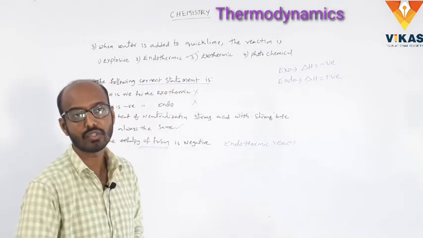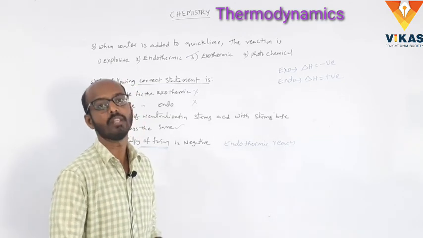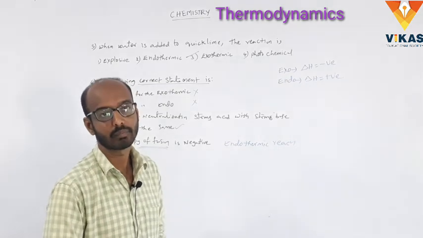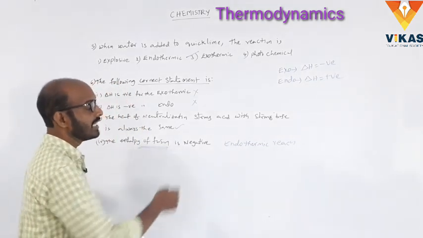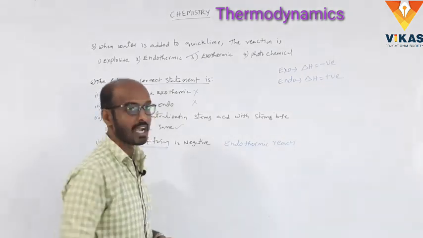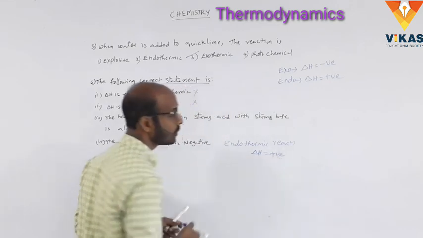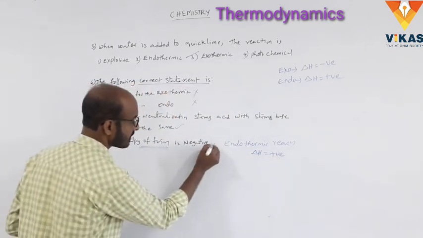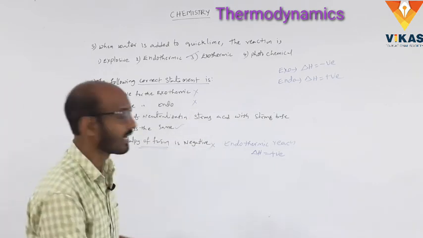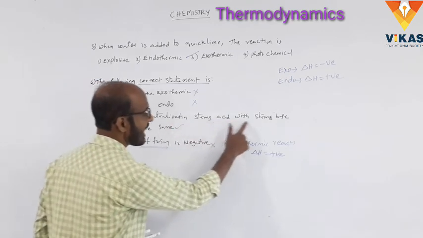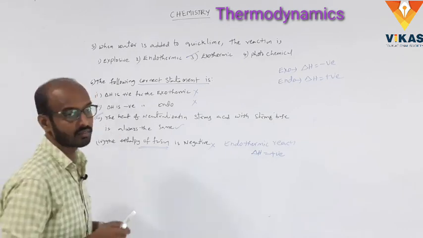So what is enthalpy of fusion? The change in the enthalpy on melting of the solid ice at 1 atmosphere and 293 Kelvin temperature is called enthalpy of fusion. Enthalpy of fusion is an endothermic reaction, so here delta H is positive. So this is also a wrong answer. Based on that, the remaining three are wrong. One is correct: the heat of neutralization of strong acid with strong base is always the same. So the correct answer is this one. Clear? Okay. Next one.